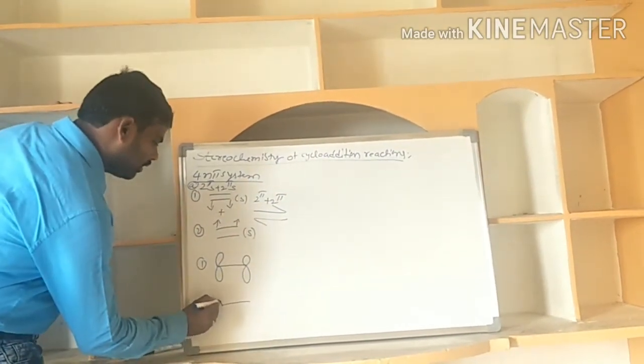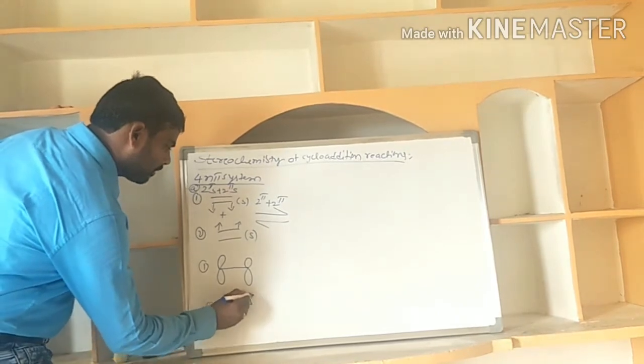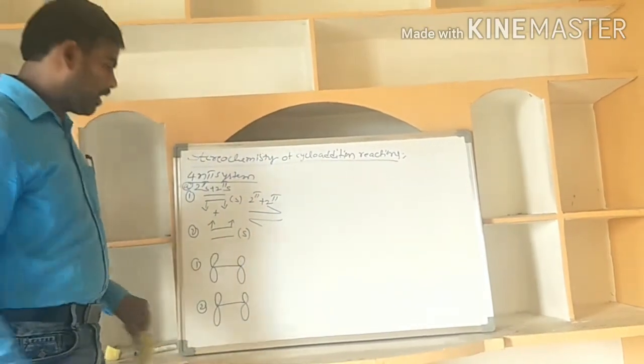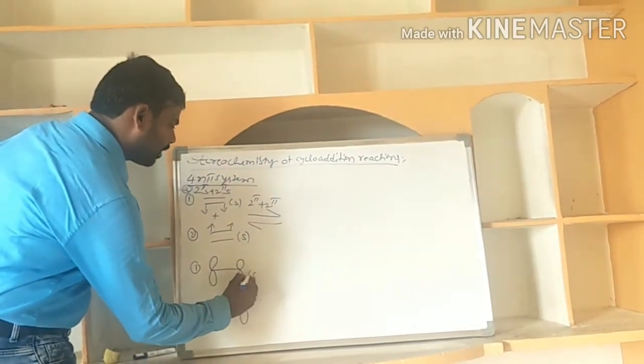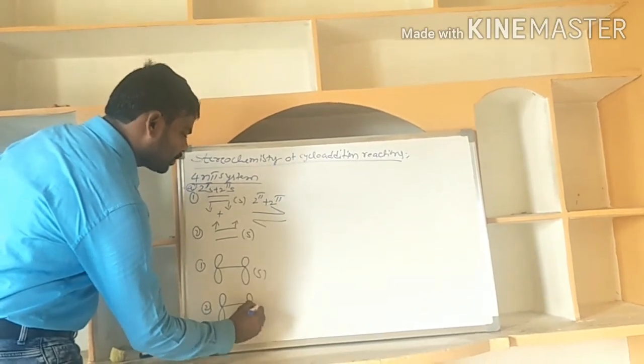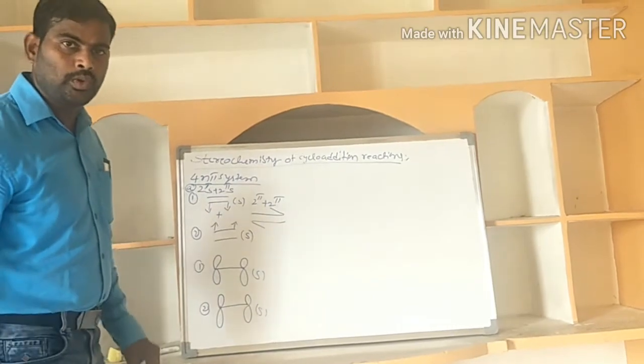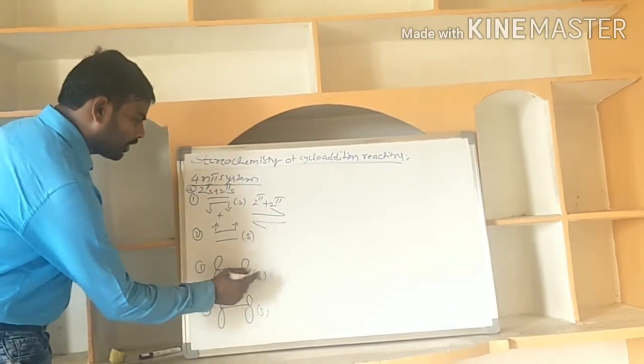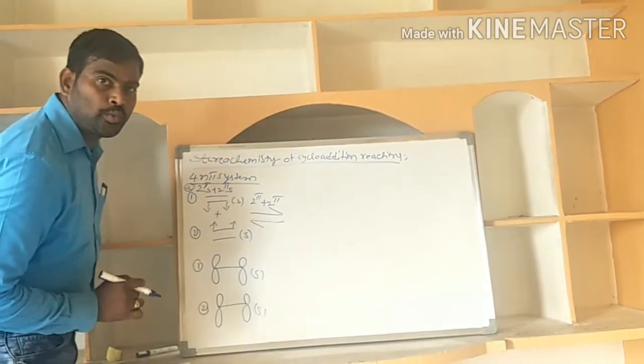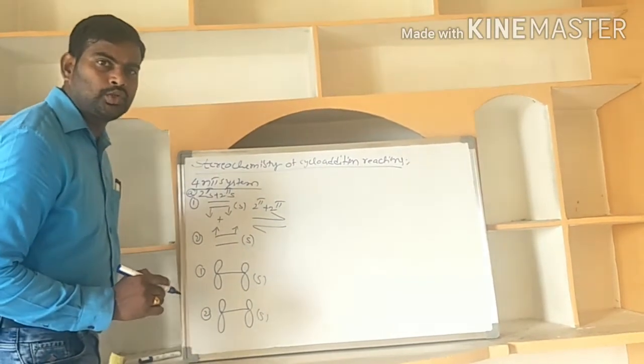The second partner, this, and the first partner is a supra partner. The second partner is also a supra partner, because we are doing supra additions.